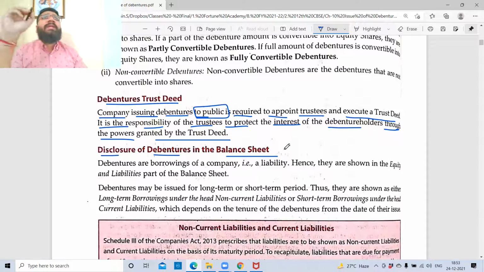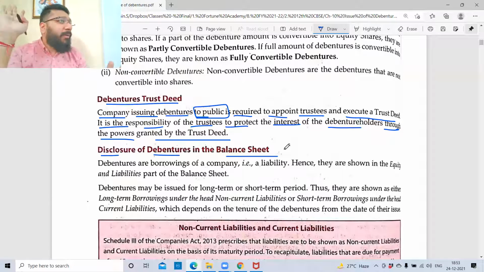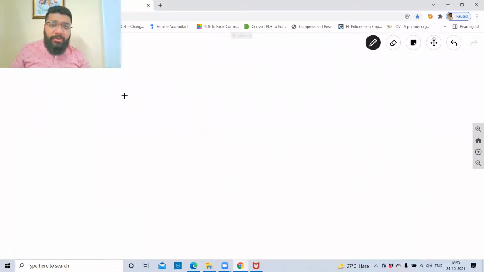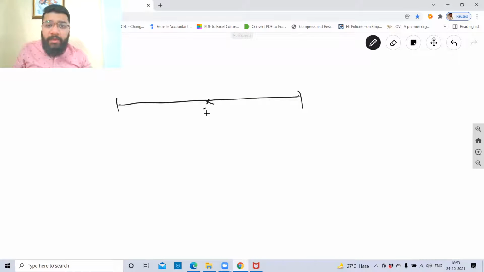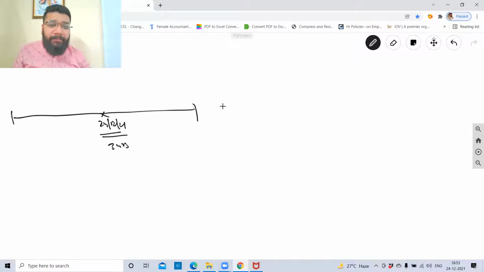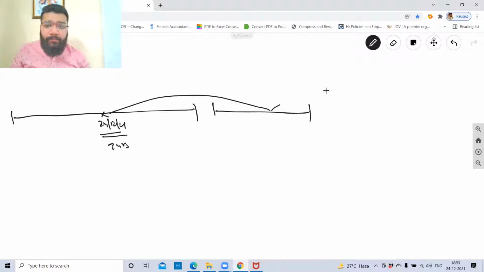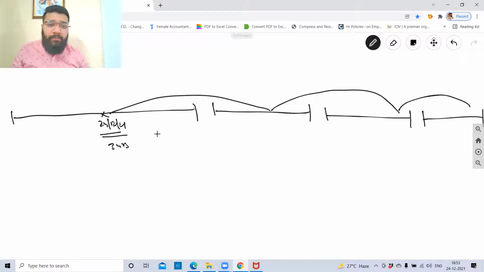Disclosure of debentures in the balance sheet. Very simple. Three types of classifications can come. Today we are on what date? 24th of December 2021. Today we are issuing a debenture with the condition that this will be repaid after 3 years. Tell me when this money will be repaid. So this is 1 year, 2 year, 3 year. So this is 21-22, 22-23, 23-24, 24-25.